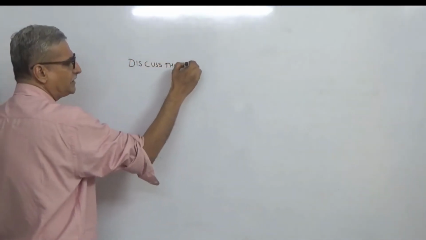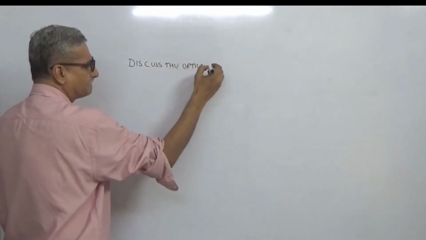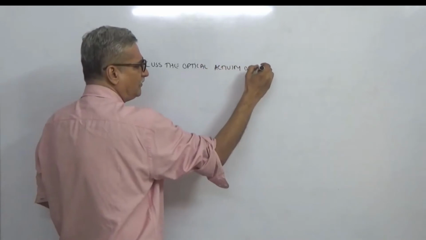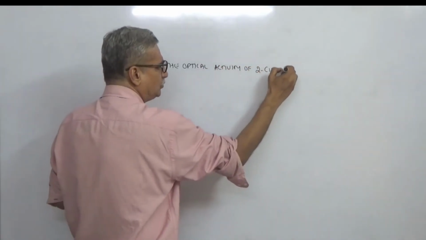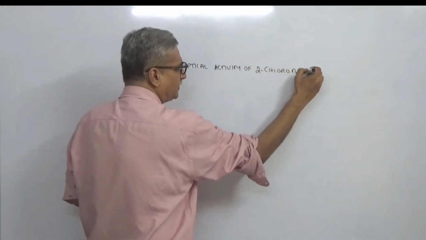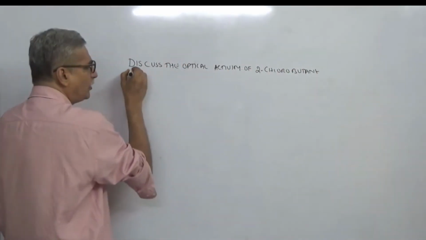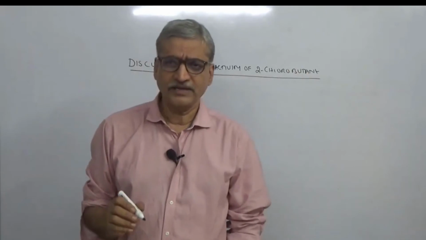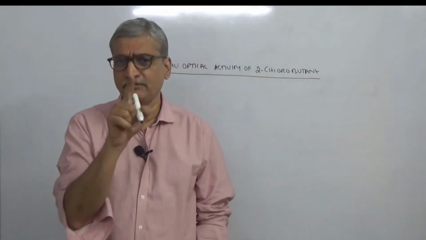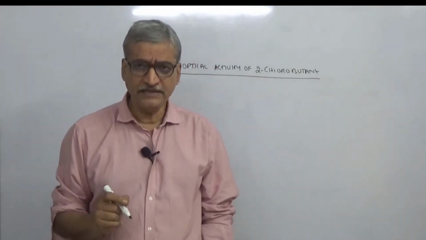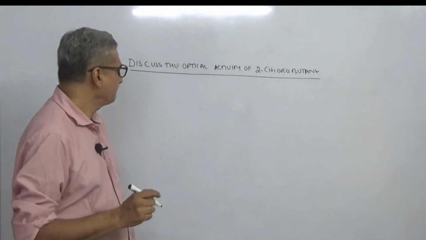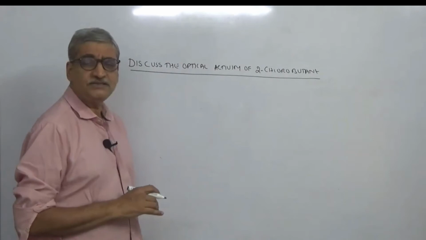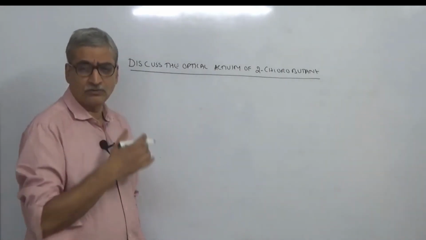Now this is a straight board question that I am discussing. It is a 3-mark question. Same way we will discuss lactic acid, and then I will give you 1 or 2 NEET level questions. Is this clear? It's a very small topic, I will complete it today. So discuss the optical activity of 2-chlorobutane.